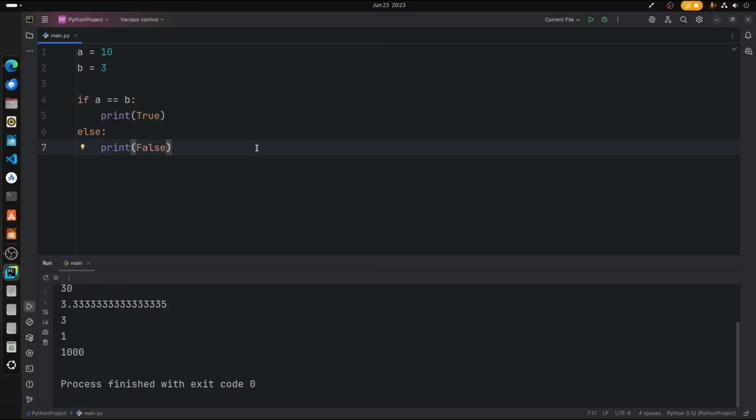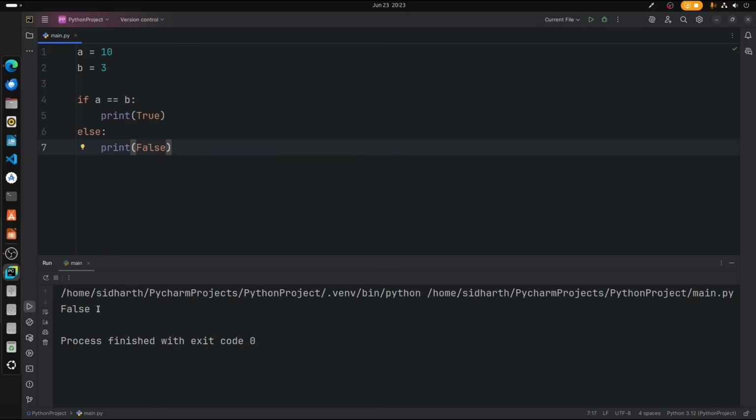Okay, so now let's type and let's just run the program. False. Why? Because A is not equal to B. Okay, let us say A is not equal to B. In that case, what are we going to do? So how do we type A is not equal to B? It's very simple. Type an exclamation and equal. So this represents the not equal to sign. Alright, let's run this. True. Alright, because A is not equal to B, because 10 is not equal to 3.